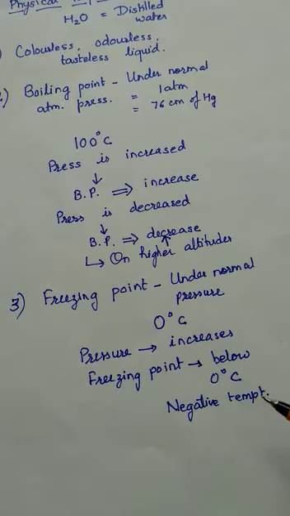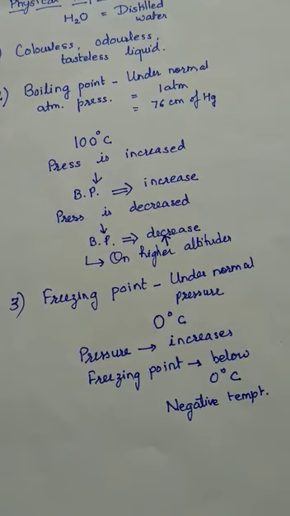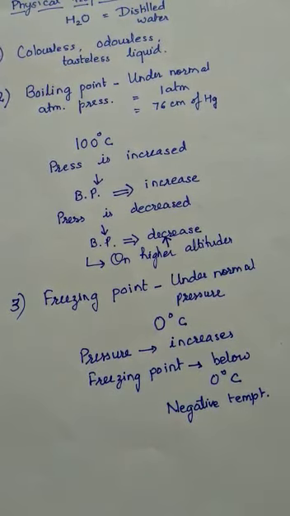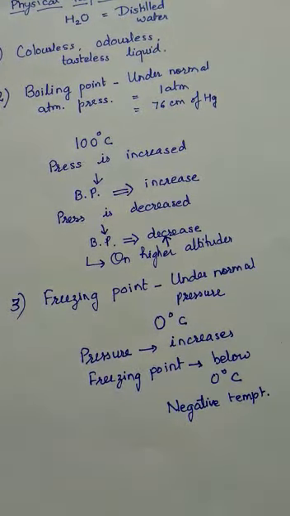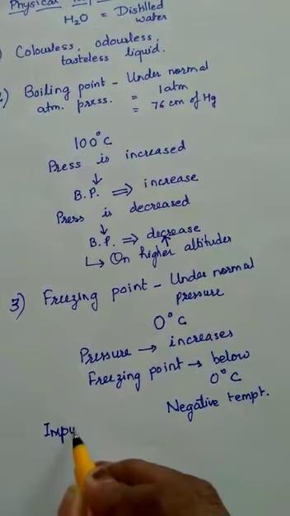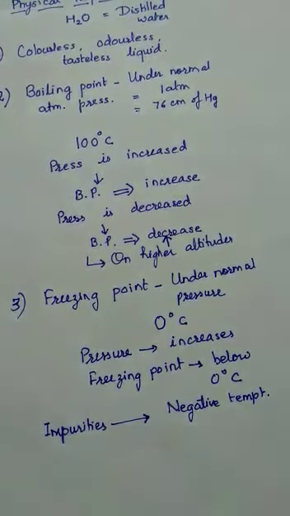Under normal pressure, freezing will take place at 0 degrees Celsius only, and if impurities are present, then the freezing point also will decrease. Again, the same reason as I told you: the impurities which are present will not allow the water particles to expand and go away from each other as is needed for formation of ice. So impurities also will decrease the freezing point of water.